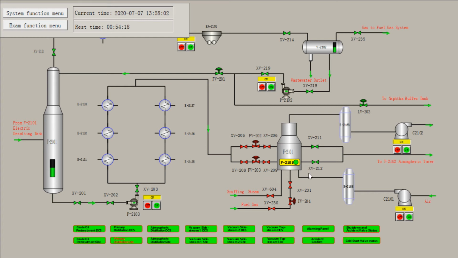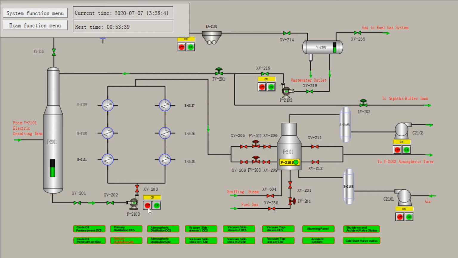Next, we will close the outlet valves XV211 and XV212 of the atmospheric furnace, and report to the chief operator that the exit line of the atmospheric furnace has been isolated. Then we will close the outlet valve XV203 of the primary tower bottom pump. Then close the primary tower bottom pump